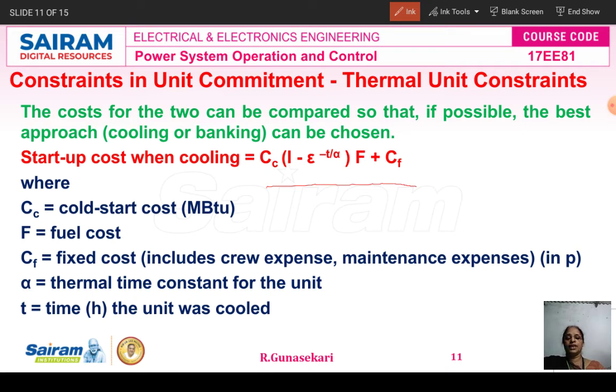F is the fuel cost, and Cf is the fixed cost that includes crew expenses and maintenance expenses in rupees. Alpha is the thermal time constant for the unit. T is the time in hours the unit was cooled.